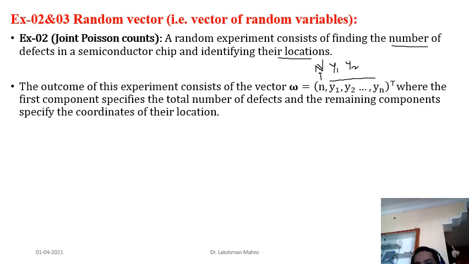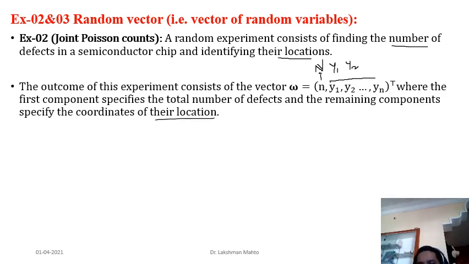So for our purpose of study, generally, just to make the problem simplified, we exclude this n. At a time we take n as a deterministic count. But in practice, the sample size n also happens to be random in nature. In a real situation, n happens to be random, where the first component specifies the total number of defects, that n I told, and the remaining components specify the coordinates of their locations.